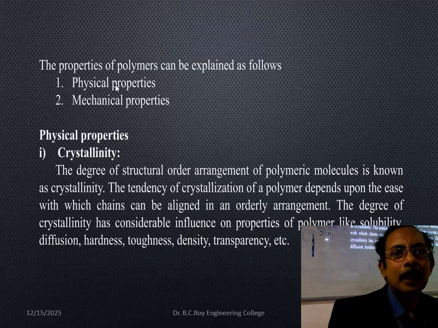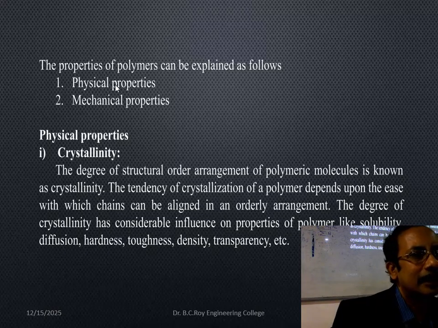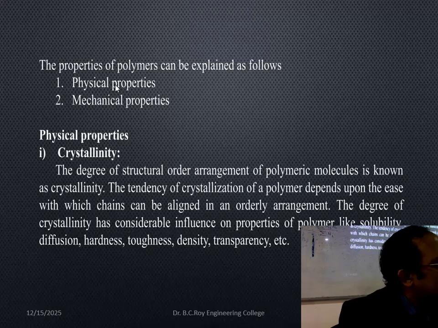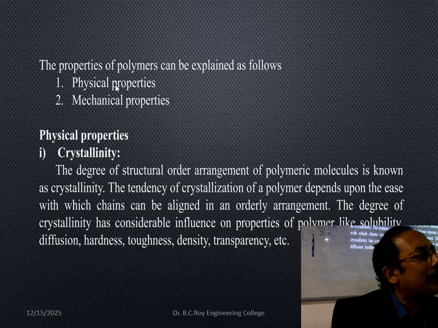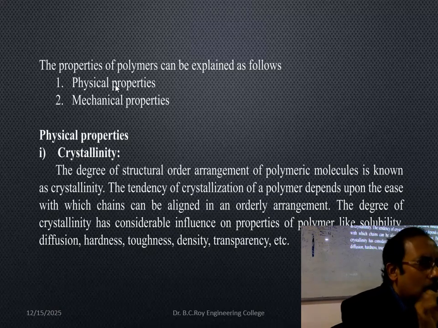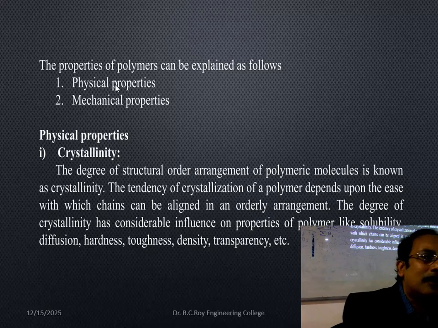Physical property: these polymers have crystallinity. In polythene, if you have high density polyethylene, you find more crystallinity. With ultra high density polyethylene, you get high crystallinity. Crystals are formed in the polymer itself. The polymer is amorphous, but within the amorphous material there can be small microcrystals. That is called crystallinity. You don't expect the polymer to give a huge crystal, just small microcrystals inside the amorphous material.